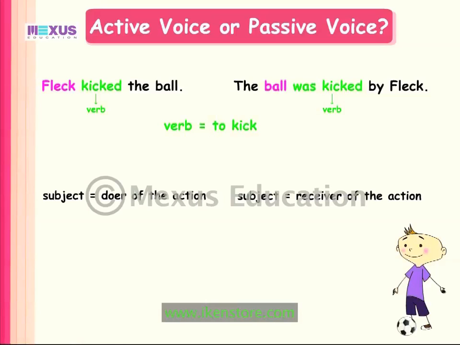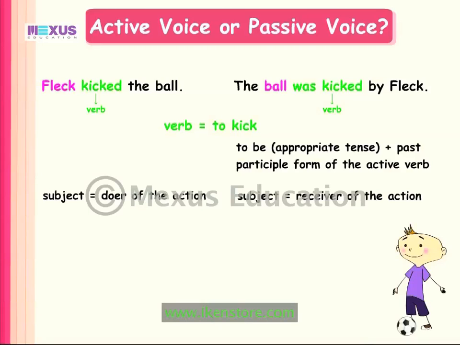Usually, in the passive voice, we use the to be form of the verb according to the tense of the sentences followed by the past participle form of the active verb. So in this sentence, the ball was kicked by Fleck, we use was, which is the past tense of the verb to be, and the verb kicked, which is the past participle form of the verb to kick.